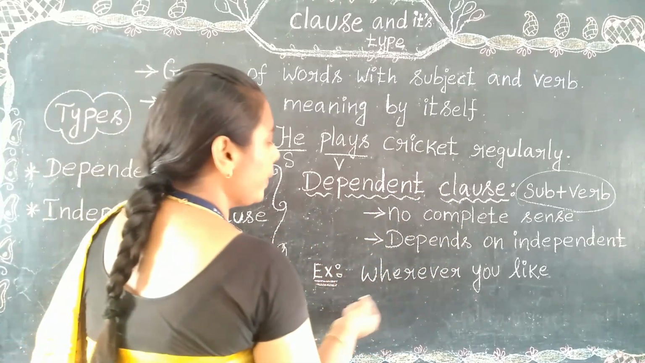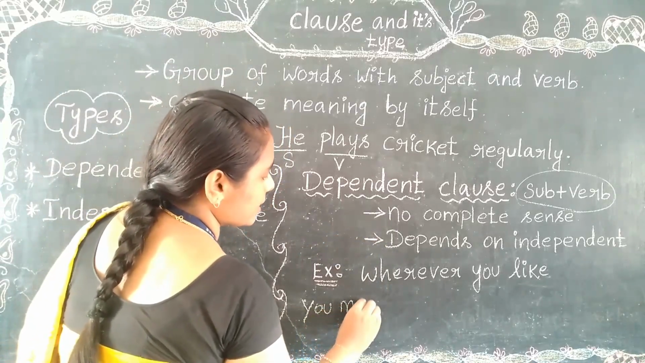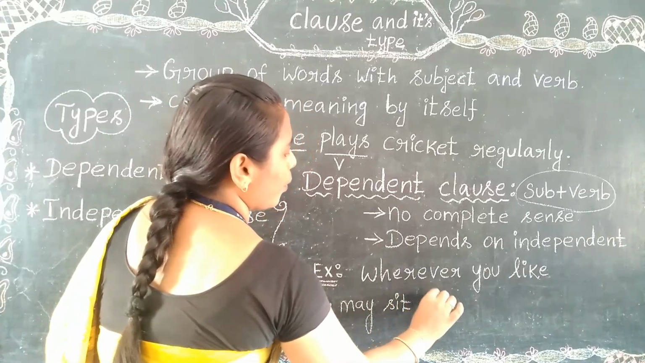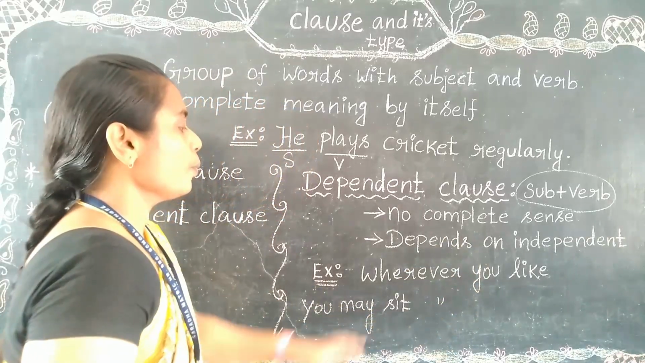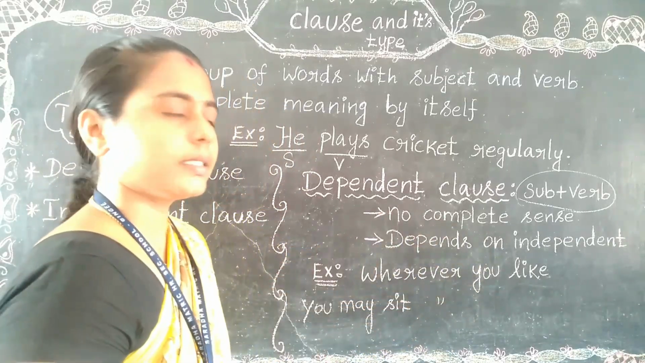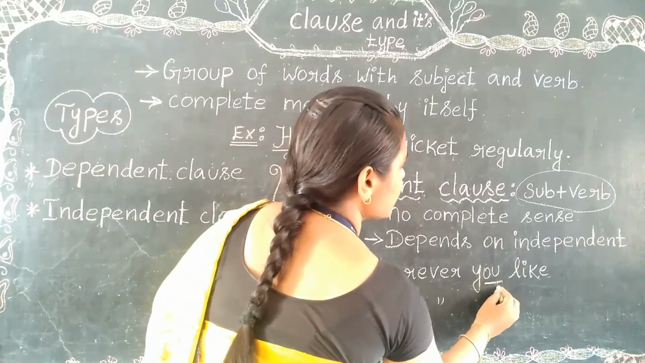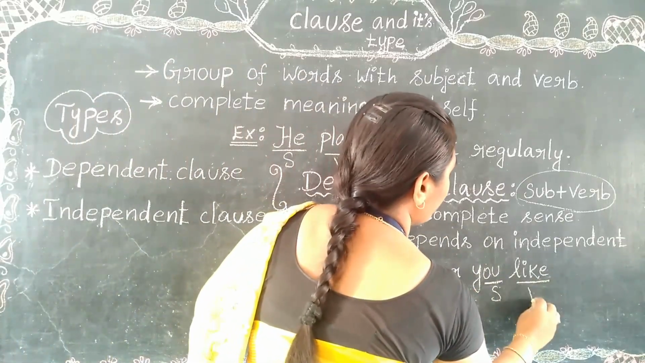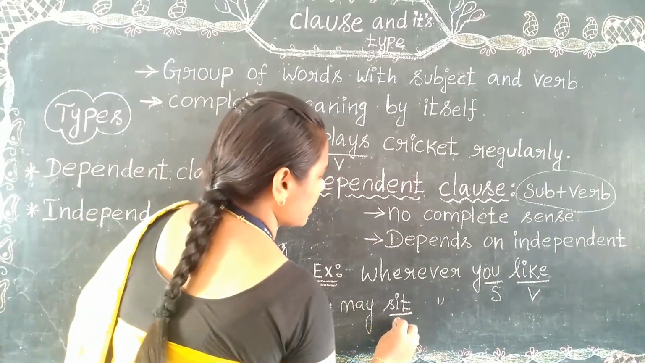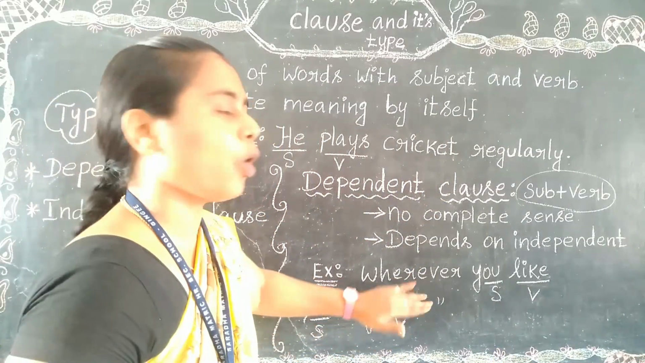So you may sit. Before this, you just add it: you may sit wherever you like. Now it is in full form. Here, you is a subject and sit is a verb. So it is performing with the subject-verb combination.